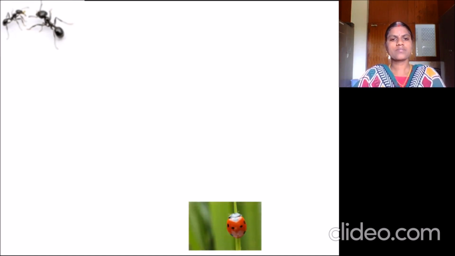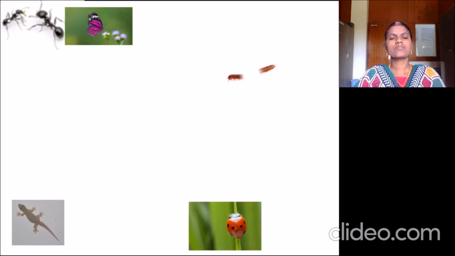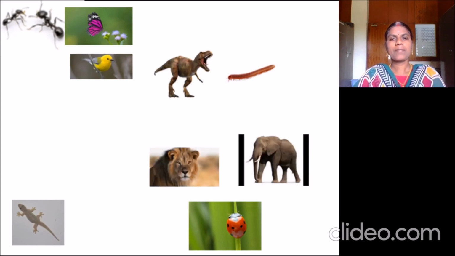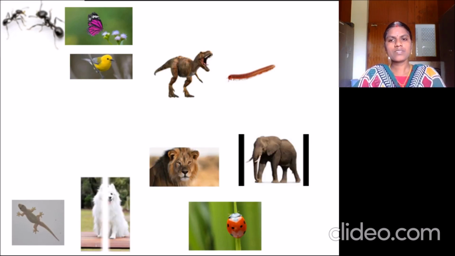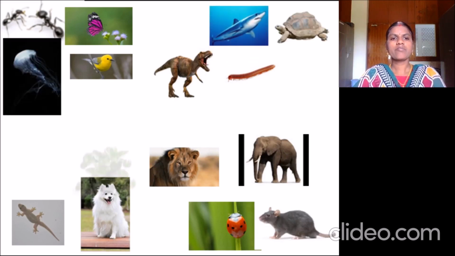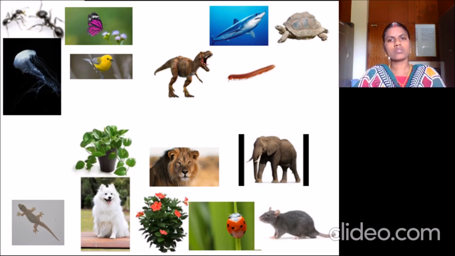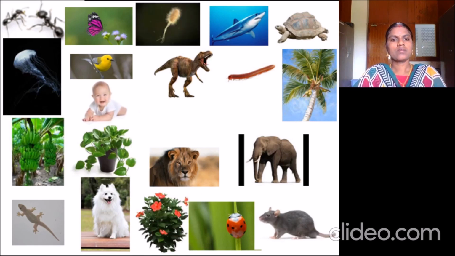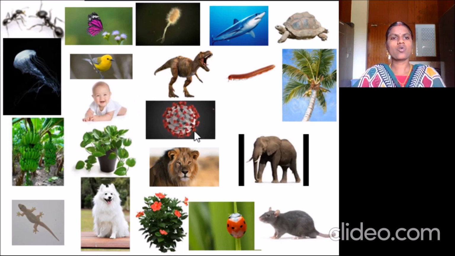Generally, we group animals as insects, birds, wild animals, domestic animals, marine animals, etc. Likewise, plants as herbs, shrubs, trees, etc. Bacteria, virus, fungi, etc. are called microorganisms. And this is the coronavirus.